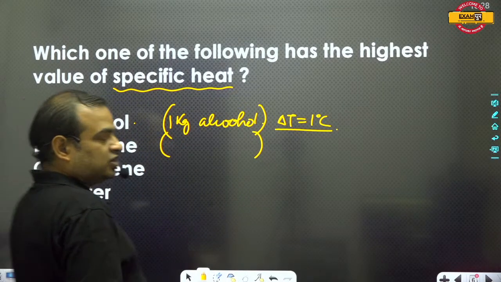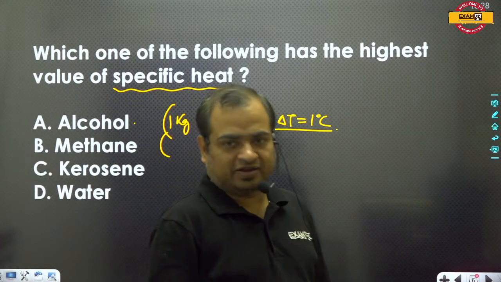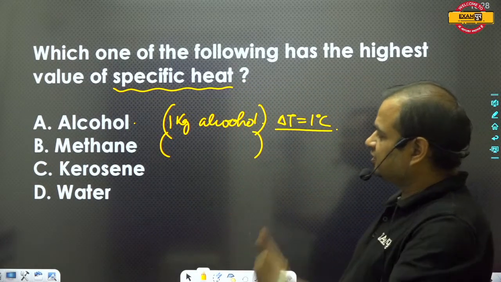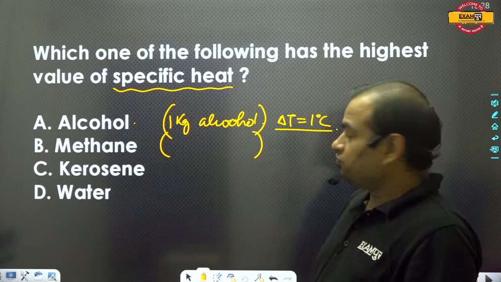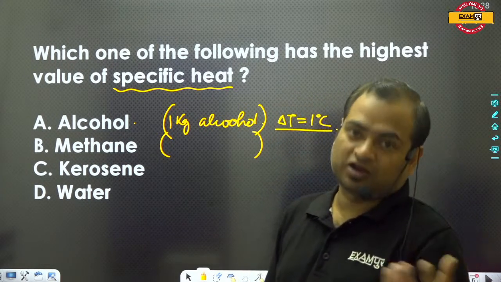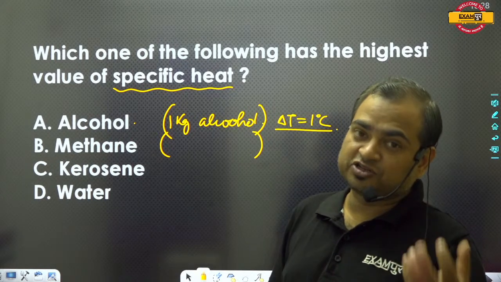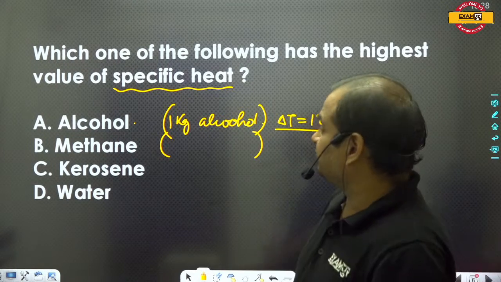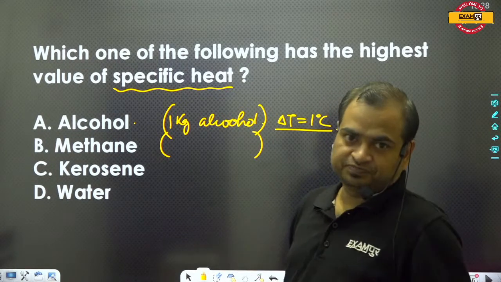Kerosene, water. So there are four materials given: alcohol, methane, kerosene, water, and you are requested to take a 1 kilogram sample of each and raise its temperature by 1 degree Celsius. Then which material will require more heat?